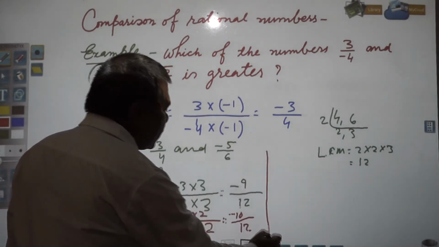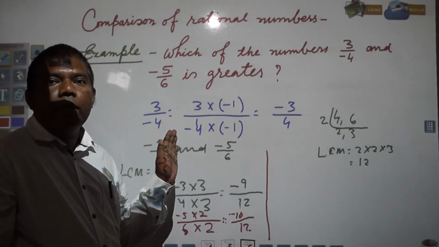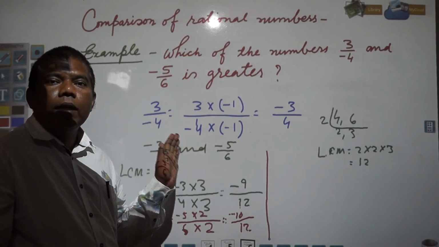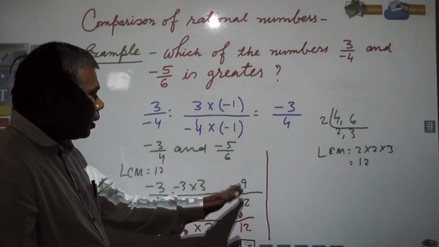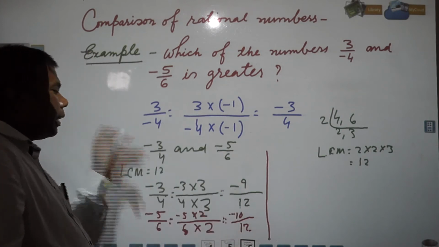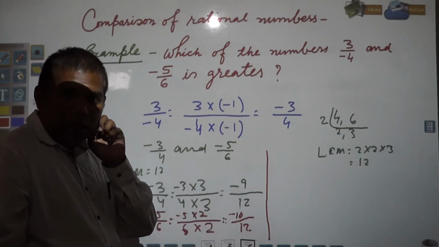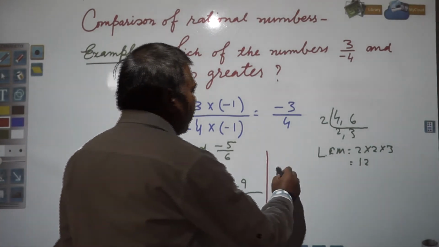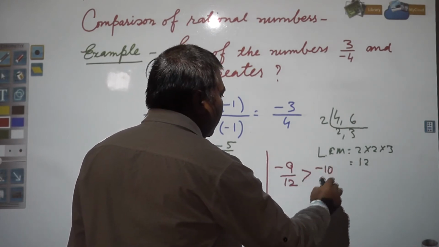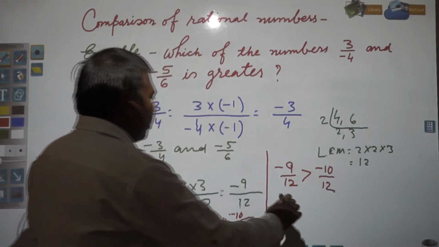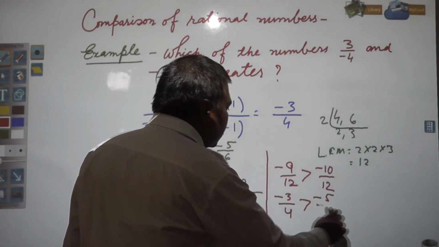Now clearly it can be seen which number is greater. If you are moving leftward and the number is increasing with a negative sign, it means they are getting smaller, right? So if you move leftward, first 9 will come, then on the left side 10 will come. So minus 10 is lesser than minus 9, right? So which one is greater? Minus 9 by 12 is greater than minus 10 by 12. It means minus 3 by 4 is greater than minus 5 by 6.